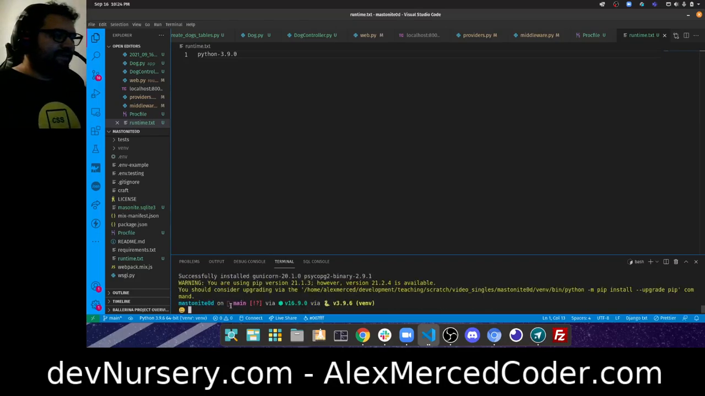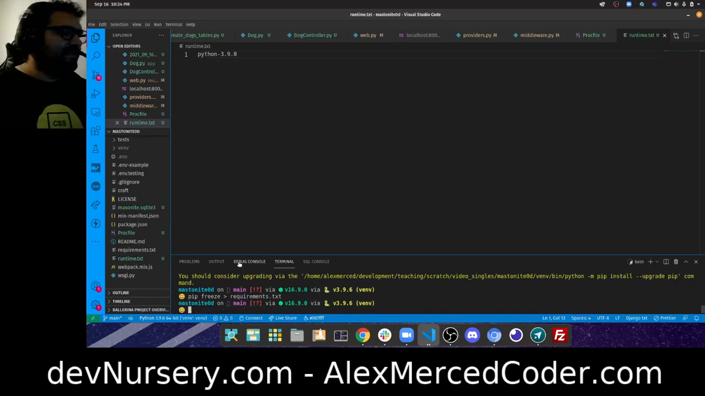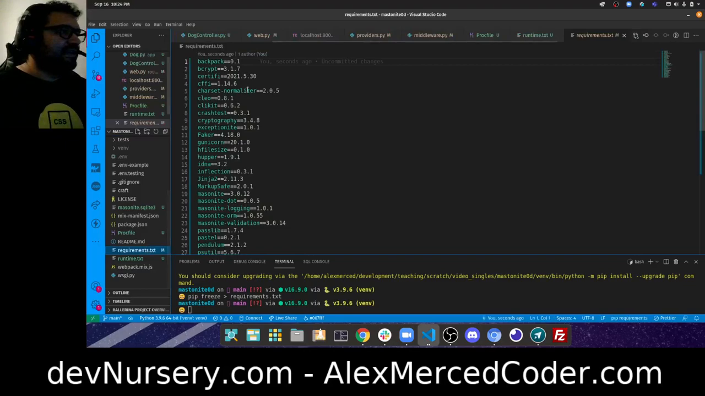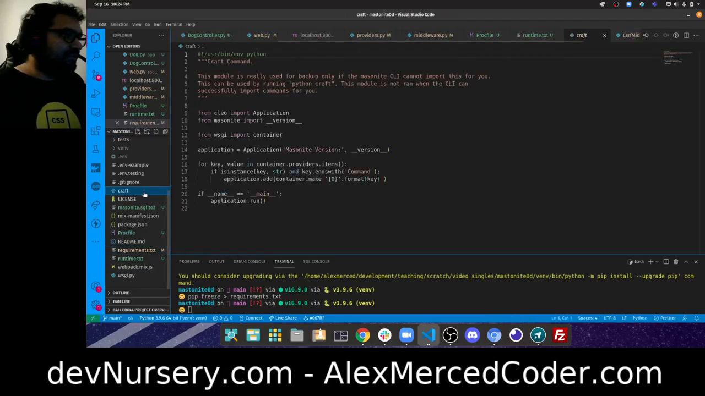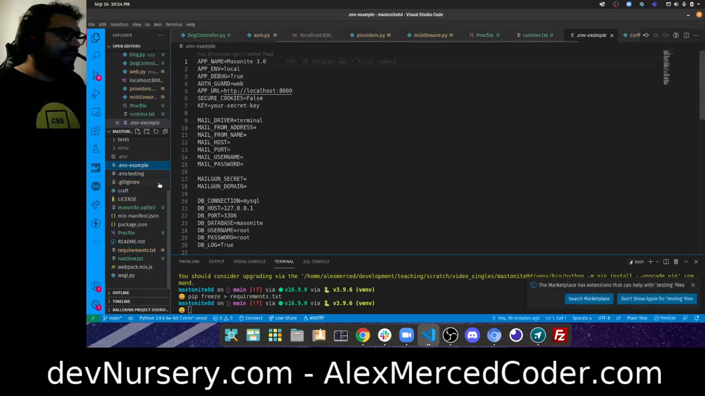Okay, so that's all installed, which means now I can do pip freeze > requirements.txt. So that way my requirements.txt has all my updated dependencies. Huzzah! Okay, so yeah, we're pretty much in good shape. Okay, we have all the things.